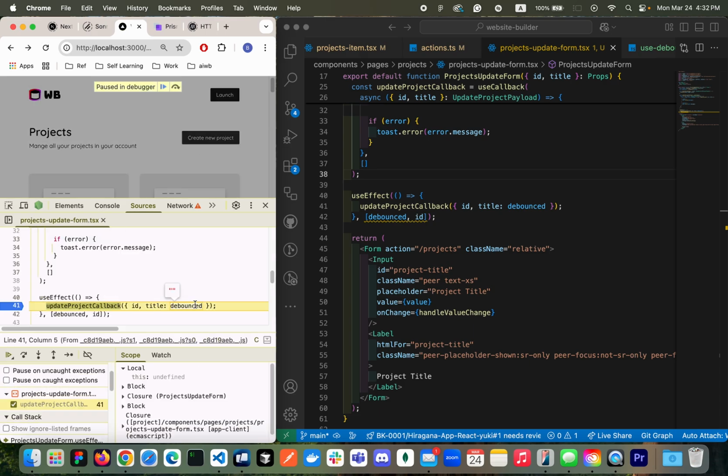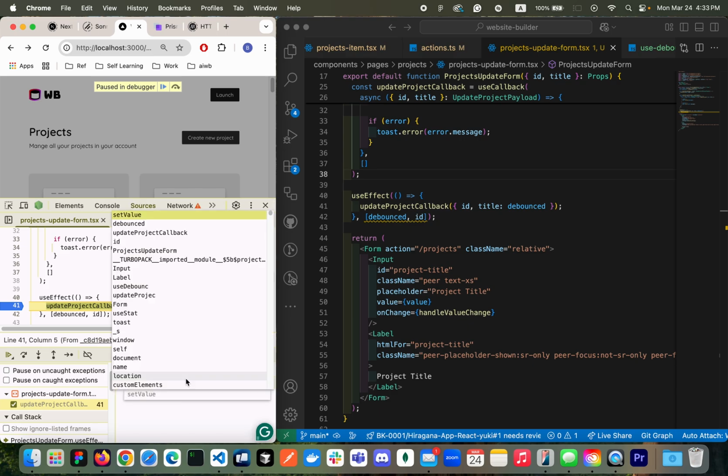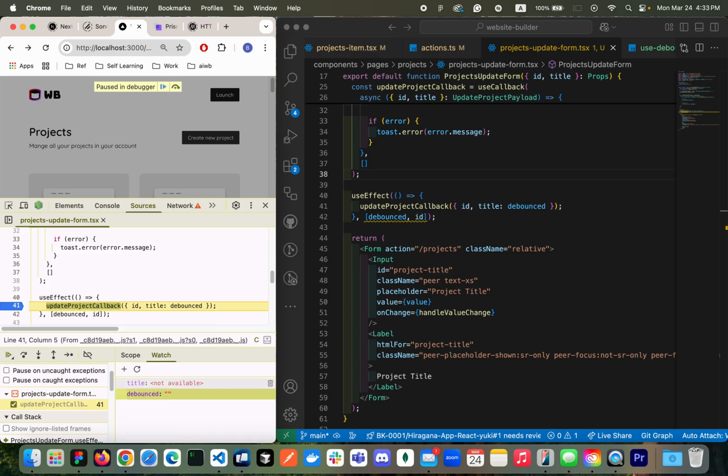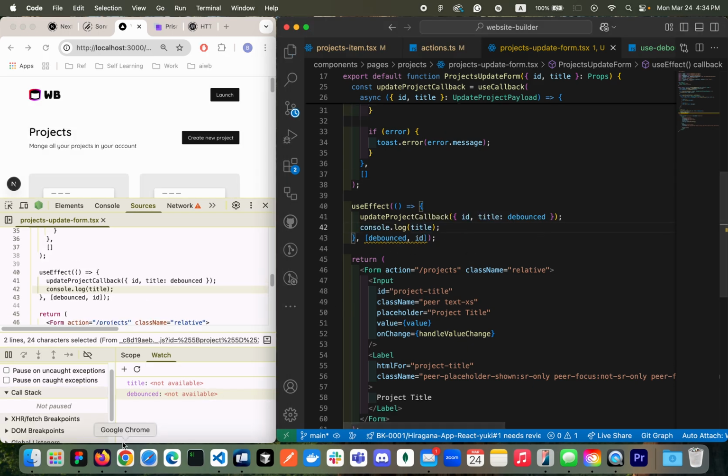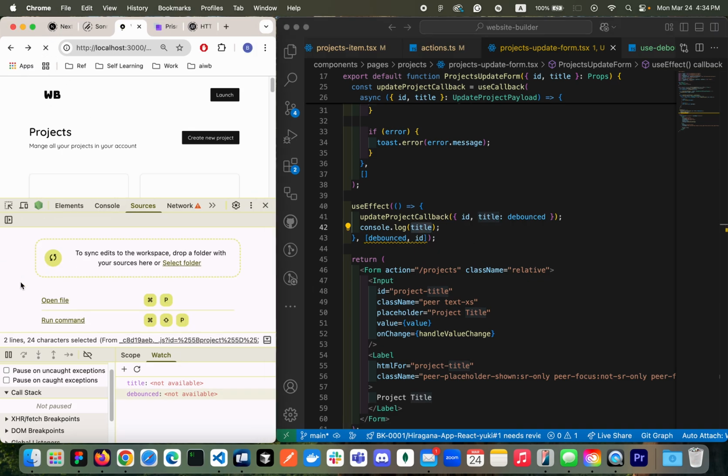So debounced is empty, and then title, let's put some variables here. So let's clean it all up. Here I'm going to do title, and then I'll be having debounced. Okay, debounced is empty. Title, it's not in the scope, right? So make the title available in this scope. Let's refresh because it's broken.